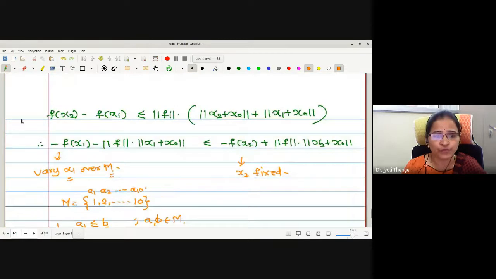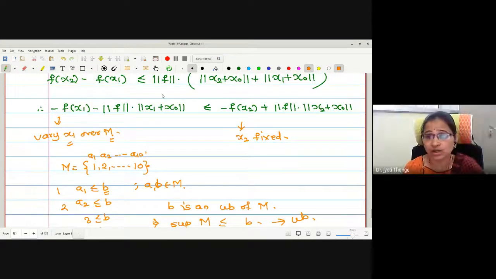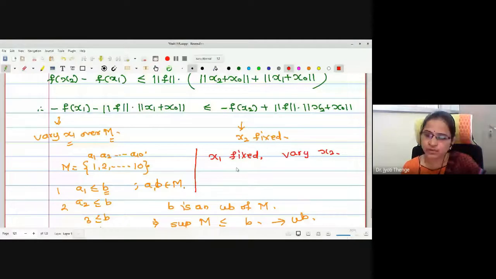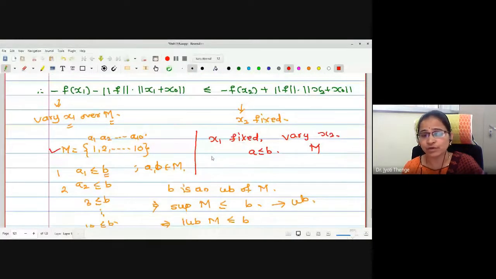Therefore, here if we keep x2 fixed and vary x1, may I write for an arbitrary element the supremum of the left hand side is less than or equal to the same. Now let us do the same thing in reverse. Now one has to keep x1 fixed and vary x2. Again, I am going to take A less than or equal to B as the relation defined on the same set M. Now which element did I want to fix? A I wanted to fix, and let us vary B.